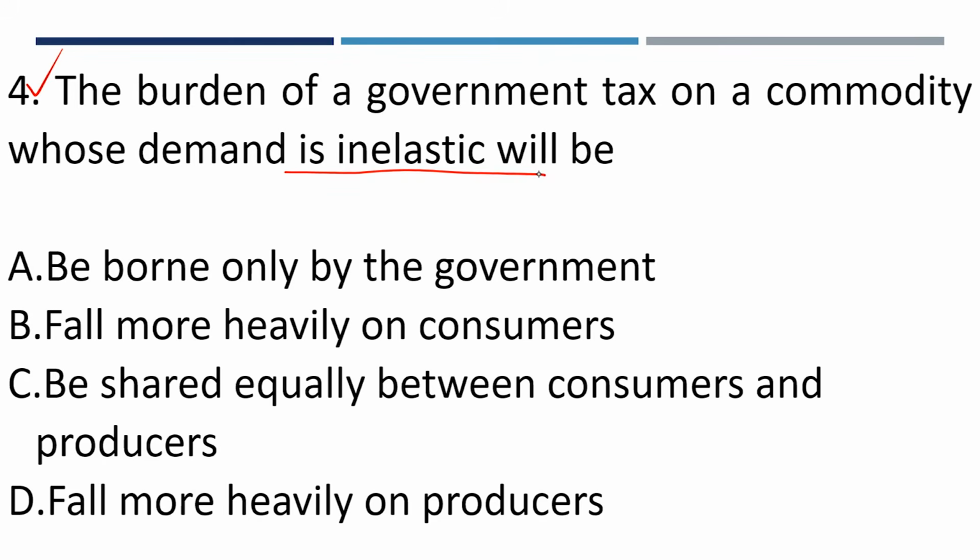Now, the burden of a government tax on a commodity whose demand is inelastic will A, be borne only by the government. No. B, fall more heavily on consumers, C, be shared equally between consumers and producers, D, fall more heavily on producers. As long as it is inelastic, it will not fall on any producer. It will not be shared by both producers and consumers. The burden will fall more heavily on the consumers because it is inelastic.